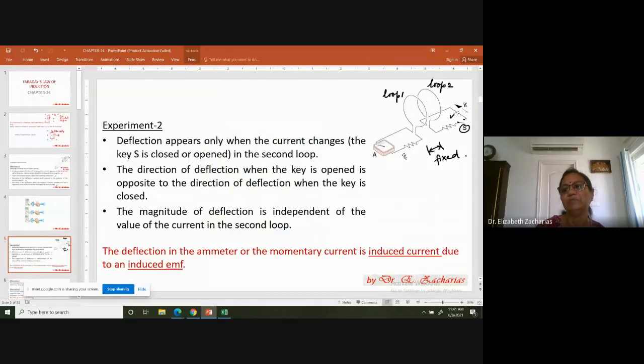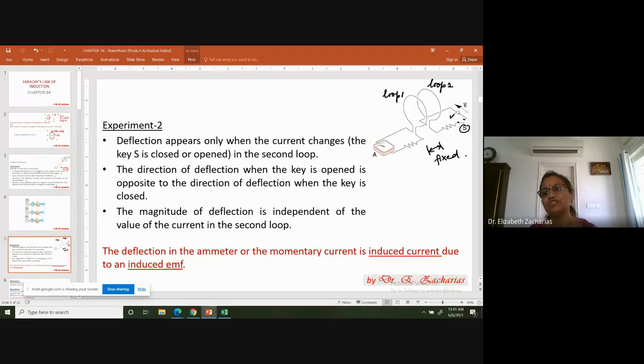In experiment number 2, that loop that we had in the first experiment remains as it is. But then instead of a bar magnet, you're going to have a loop 2. I will call it loop 2. And what is there in the loop 2? Let us see. The loop 2 is having a source of EMF. Source of EMF means it is having a voltage source. So if it is having a voltage source, there is a key here. If you close the key, there will be a current in loop 2. Nothing surprising about it.